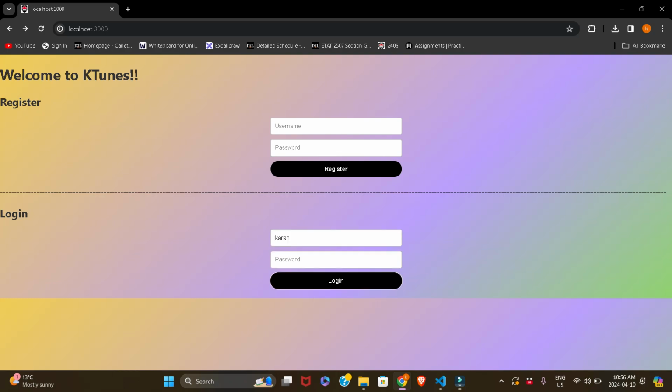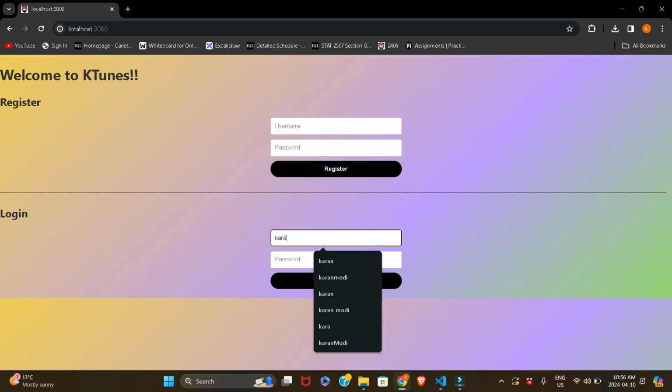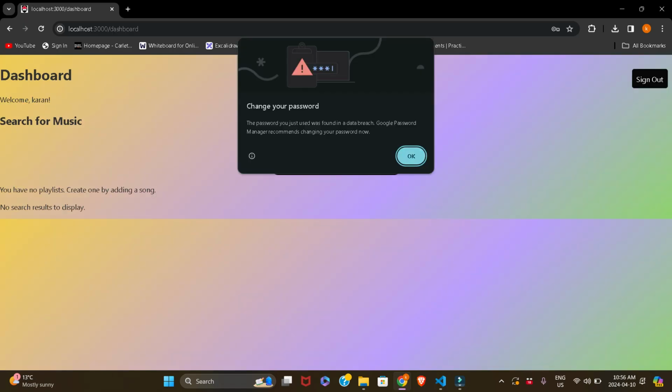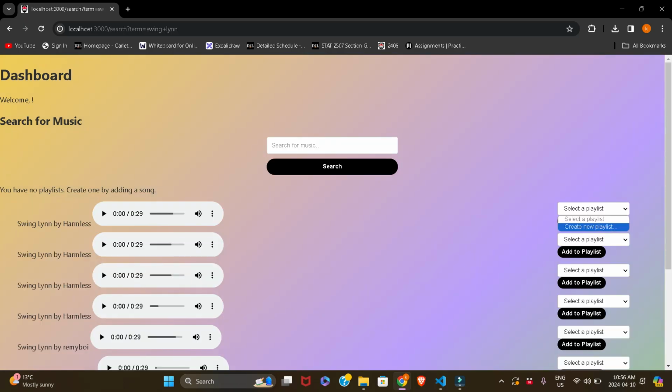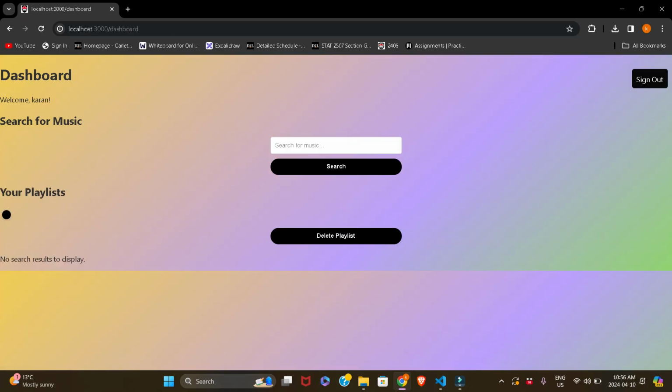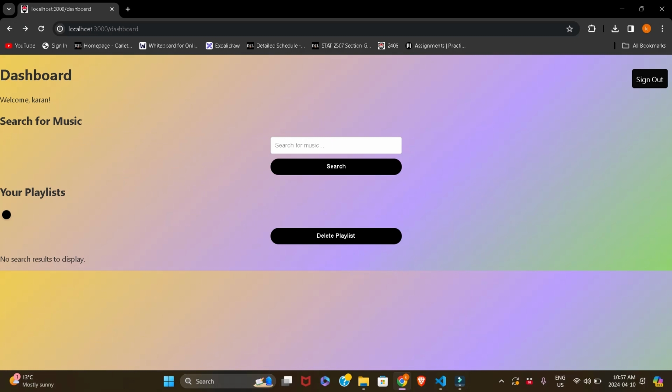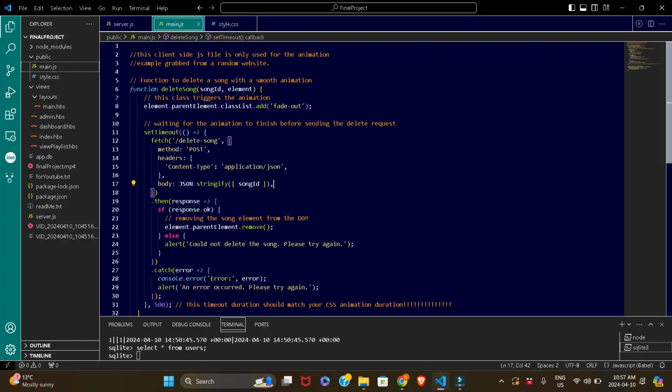So let me just register a user quickly. Let me add another. Okay, so basically that function is being used just to give a smoother animation effect. Like when I delete, as you can see, the song disappears gradually. I don't know how to explain it properly, but look, yeah. So that's the only functionality that the main JS has right now.